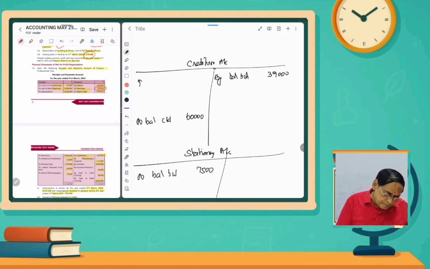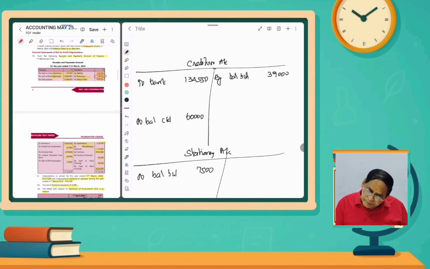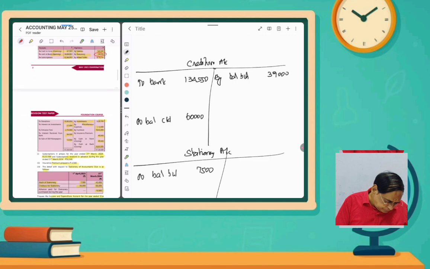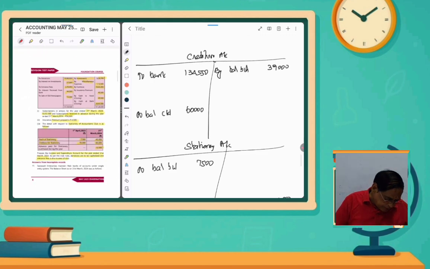So to bank, how much? 1,34,550. Understand? And then any amount we have paid, that is 10,500 rupees advance paid for stationery.